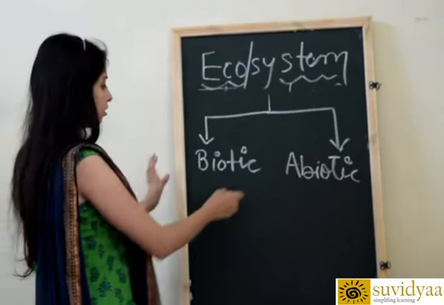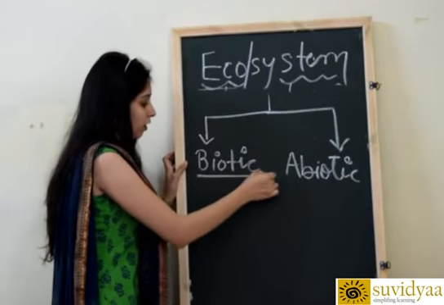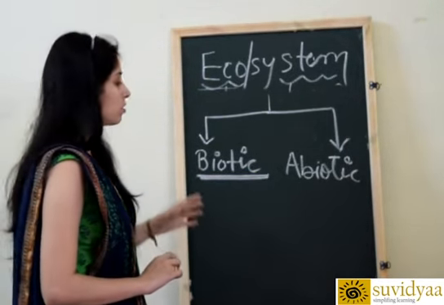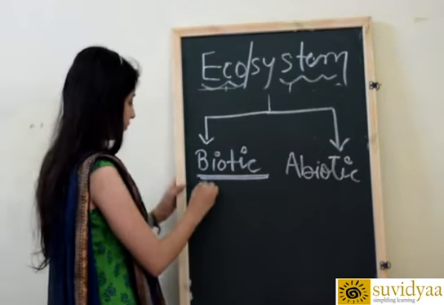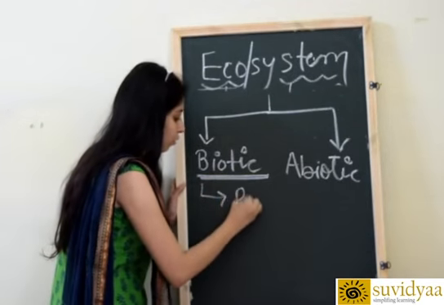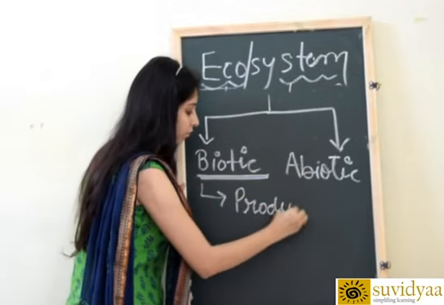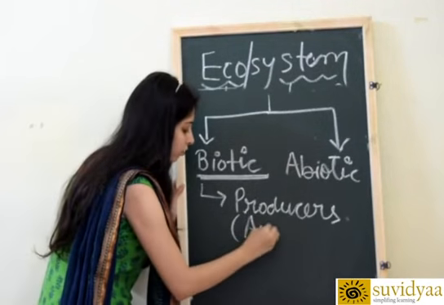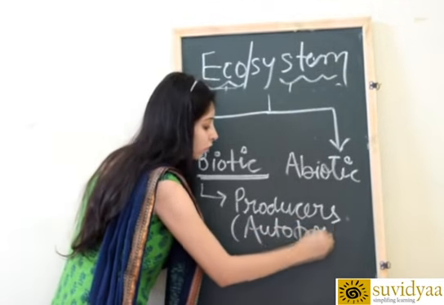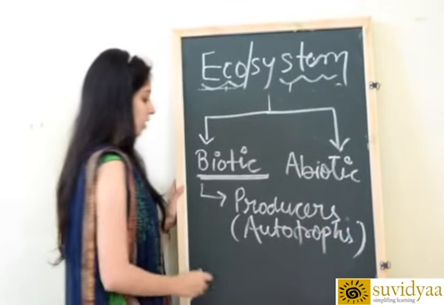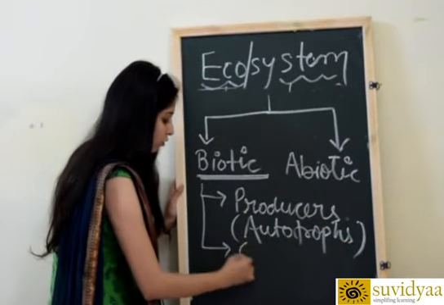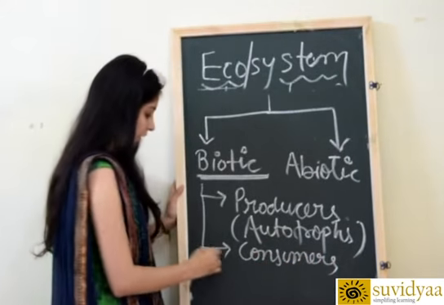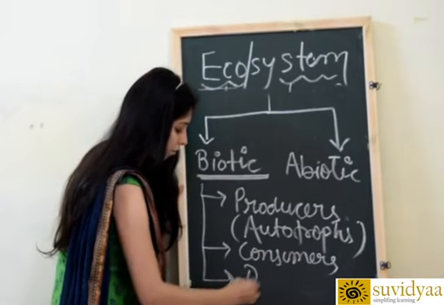When we talk about first, we are talking about biotic components of ecosystem. Biotic components of ecosystem can be classified into three types. First is called producers, which are also called autotrophs. Second are called consumers, and third is called decomposers.